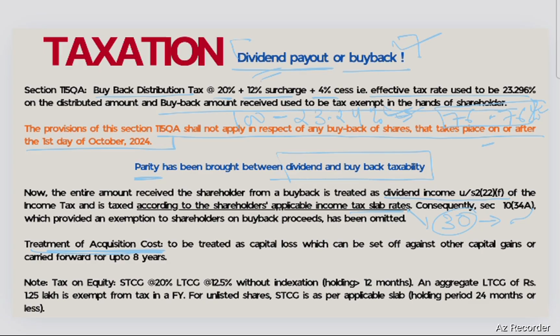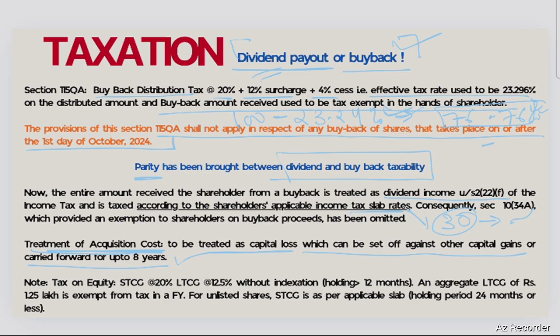Because in case of dividend, there is no acquisition cost as such. It's just a simple payment of that return. But in buyback, you purchase that many shares and you are buying it back, so that has to be reduced. So what has to be the treatment for the acquisition cost? It says that it is to be treated as capital loss, which can be set off against other capital gains or carried forward up to 8 years.